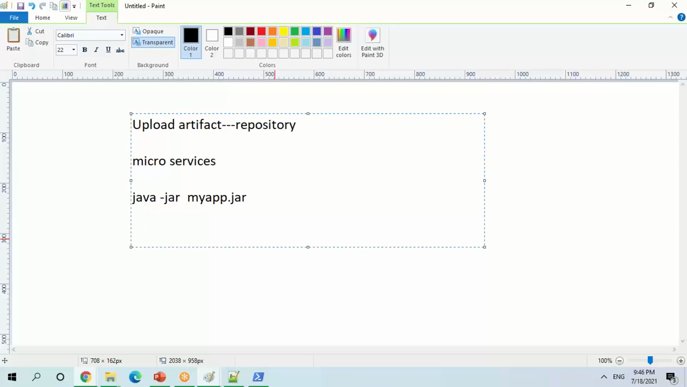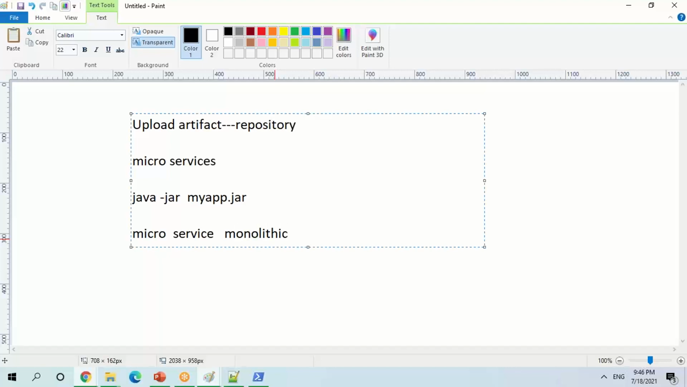If I'm not going to use a microservice, I'm going to use one WAR file. I hope you guys are aware of what a microservice is and what is called a monolithic application, right?